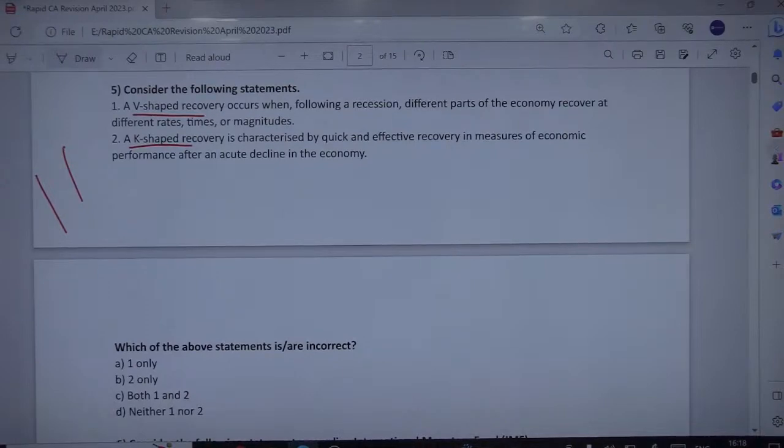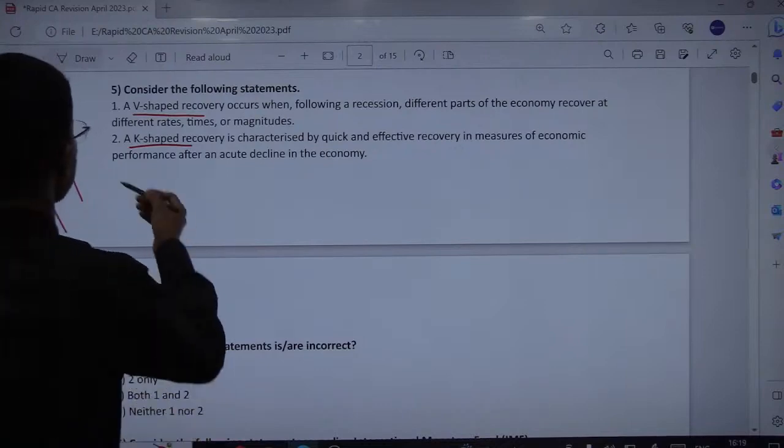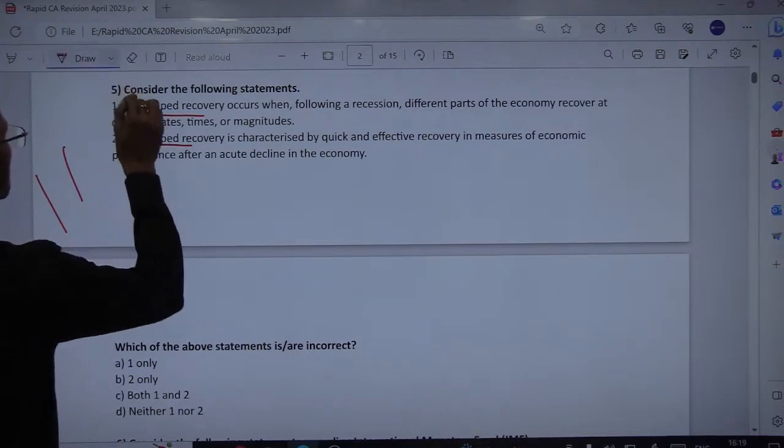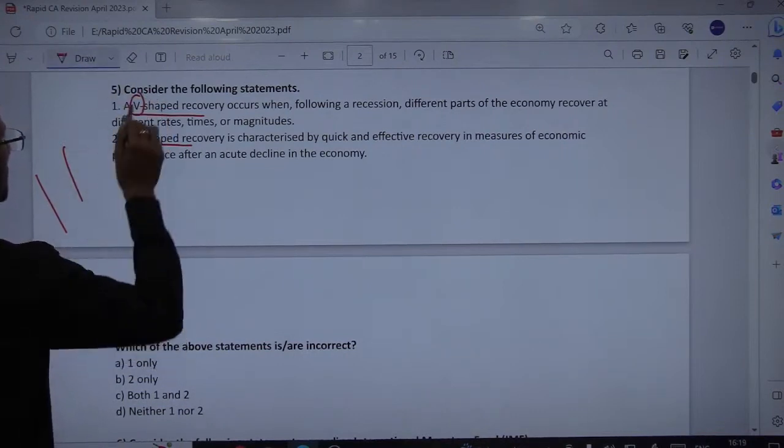V-shaped recovery occurs when, following a recession, different parts of the economy recover at different rates, times or magnitude. A K-shaped recovery is characterized by quick and effective recovery in measures of economic performance after an acute decline. Don't you think both statements seem to be interchanged? Yes, as the shape itself suggests, V shape means a quick, extreme contraction.